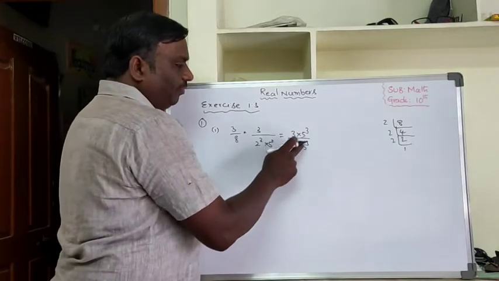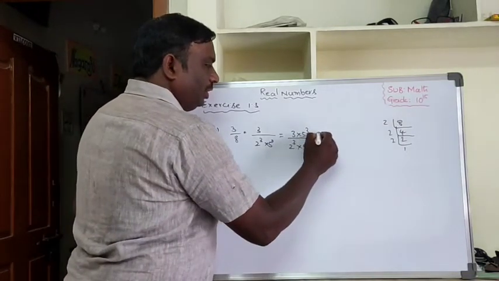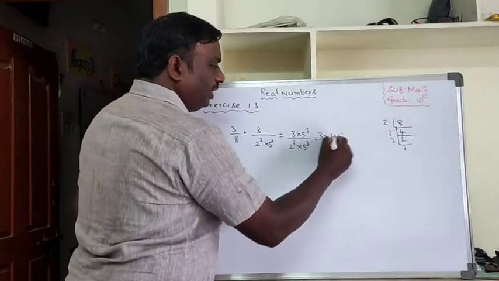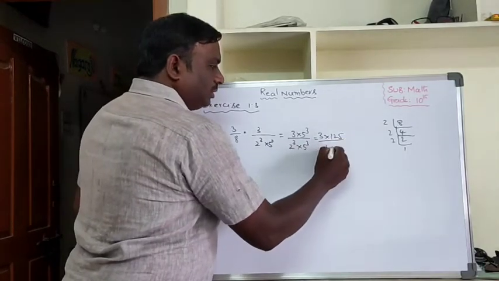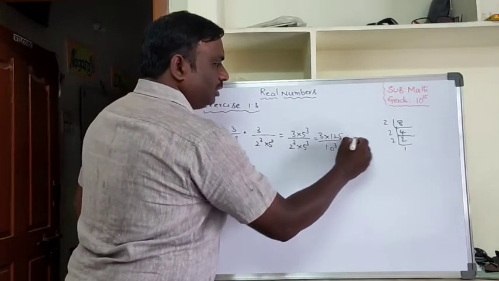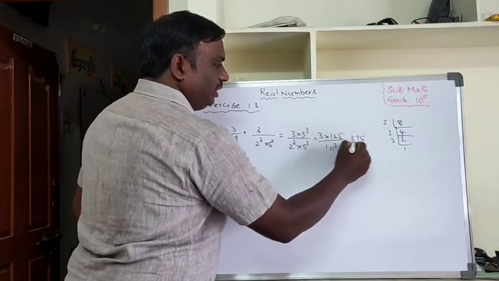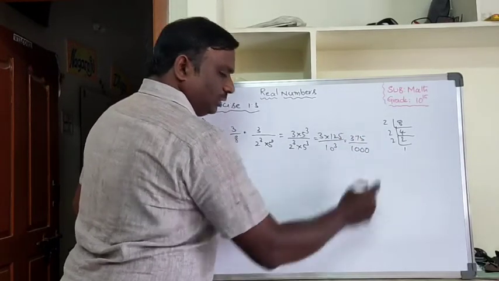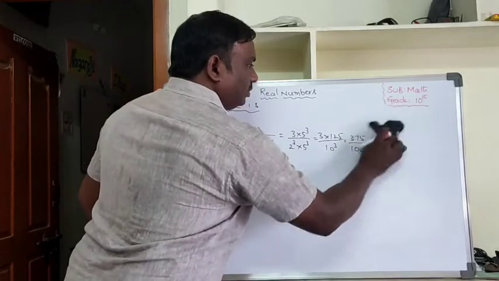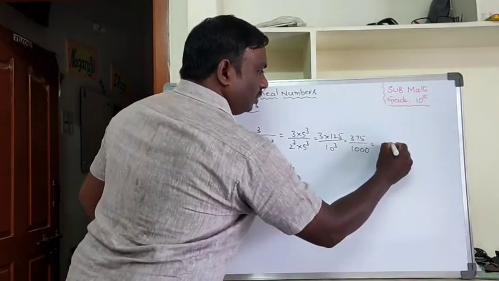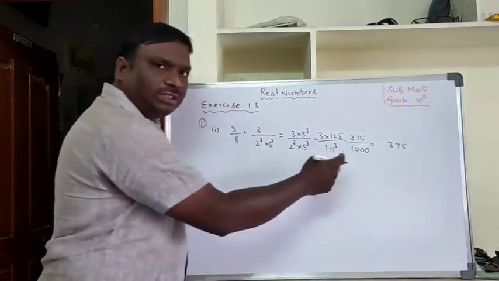That means 3 into 5 cube by 2 cube into 5 cube. 3 into 5 cube is 375, and the denominator is 10 cube, which is 1000. So now write 375 by 1000. How many zeros are there in the denominator?